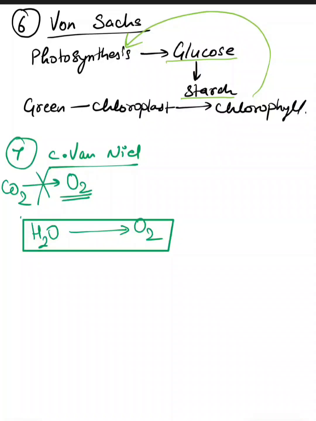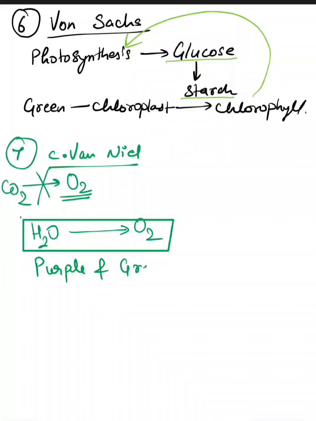So whenever we use any other hydrogen donor apart from water, whatever substance is present in the hydrogen donor will be the byproduct. For example, he used purple and green sulfur bacteria.